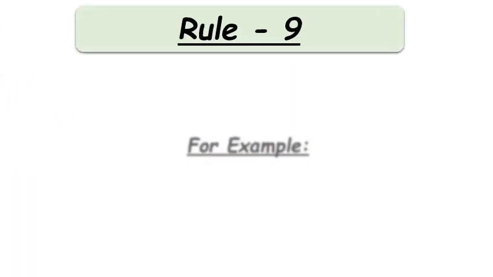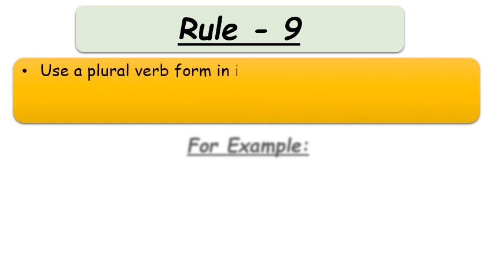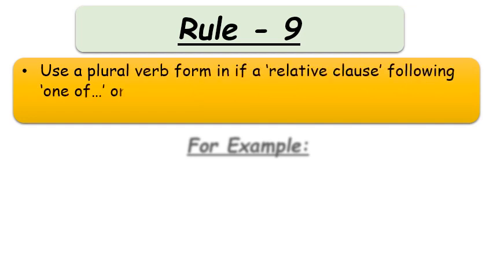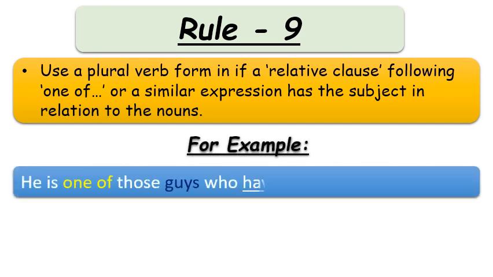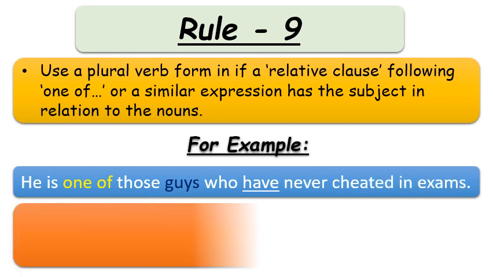Let's see what is rule number 9. Use plural verb form if a relative clause following one of or a similar expression has the subject in relation to the nouns. I repeat it again. We use plural verb form if a relative clause following one of or a similar expression has the subject in relation to the noun or to the nouns. To clarify it, let's see the example. He is one of those guys who have never cheated in exams.